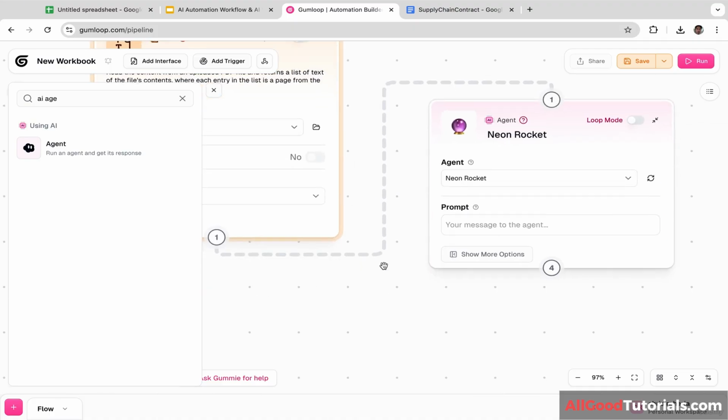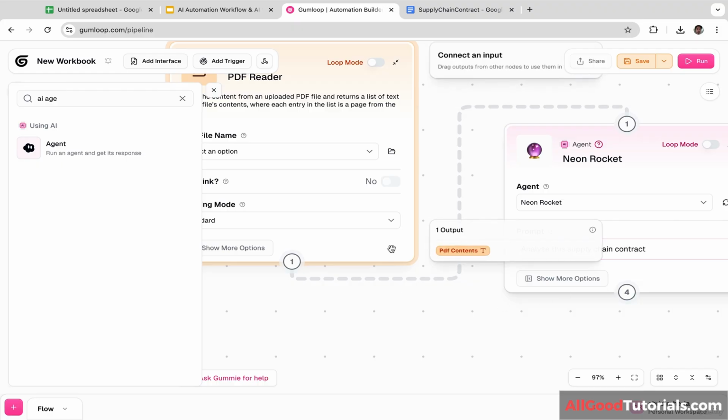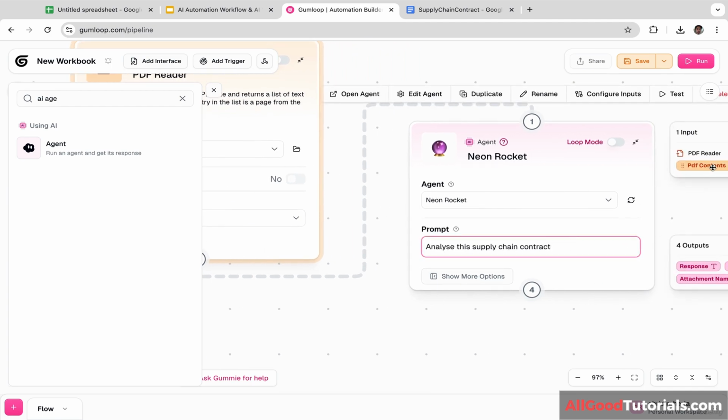And we are going to start writing the prompt. Analyze this supply chain contract. Let's drag the PDF contents and put it here.